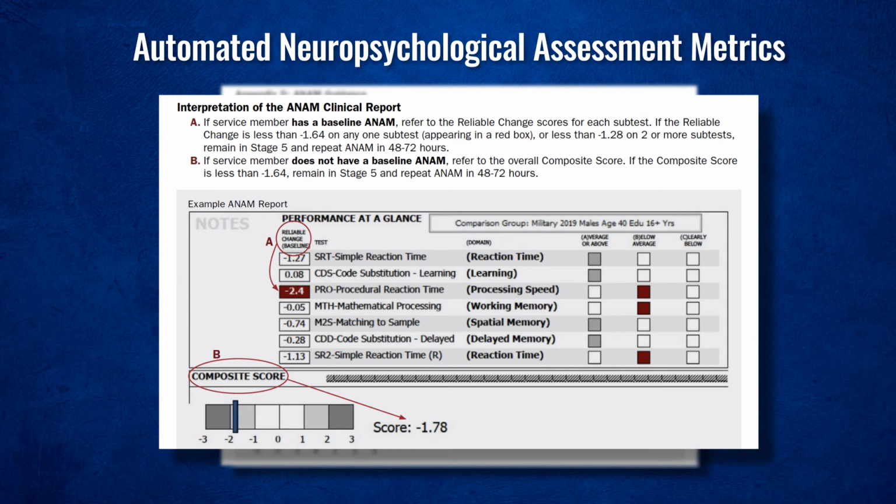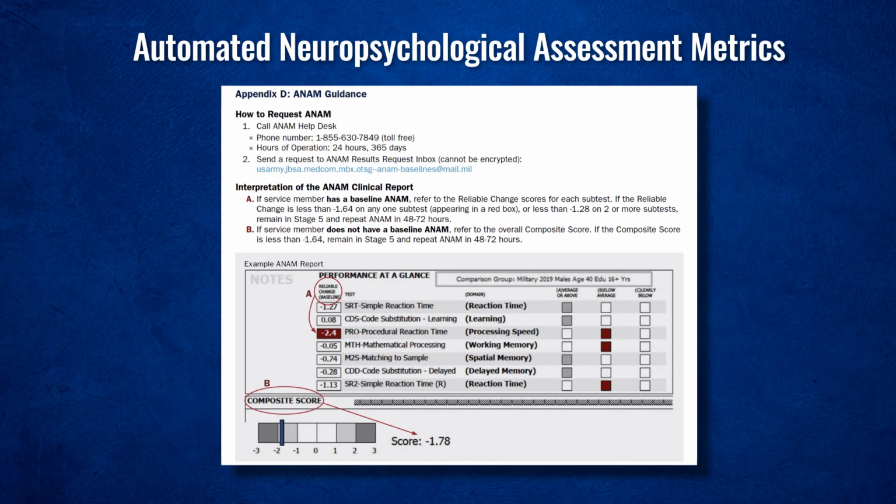As the graphic describes, if the service member has a baseline ANAM for comparison, refer to the reliable change. If any single domain is less than negative 1.64, or any two domains are less than negative 1.28, the service member must wait an additional 48 to 72 hours and retest. If there is no baseline for comparison, then refer to the composite score. If that is less than negative 1.64, then the service member must also retest in 48 to 72 hours.